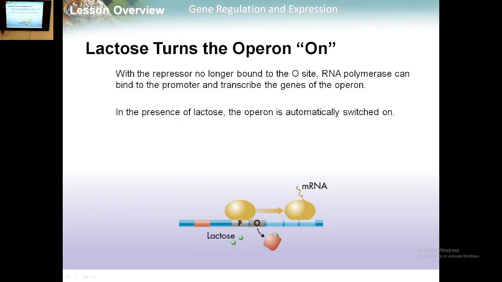With the repressor no longer bound to the O site, RNA polymerase can bind to the promoter and transcribe the genes of the operon, and in the presence of lactose, the operon is automatically switched on. Once we have lactose, this small molecule will attach to the repressor, and that will open the O site, and the RNA polymerase will attach to the promoter to carry out the transcription.